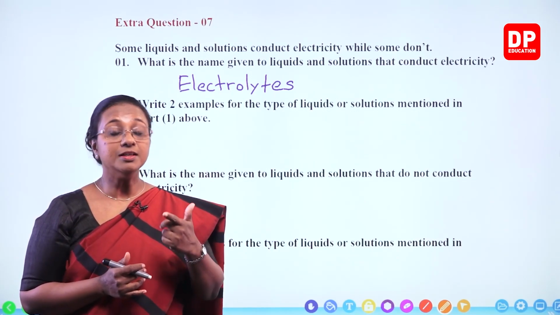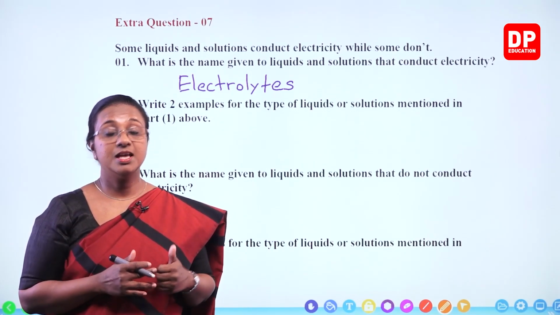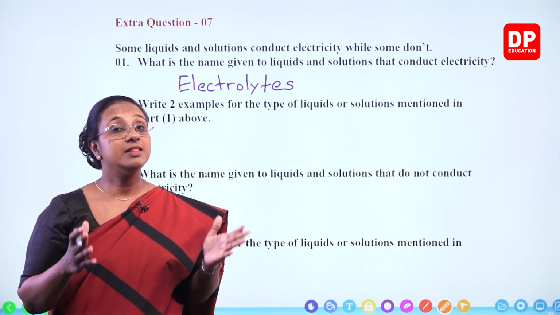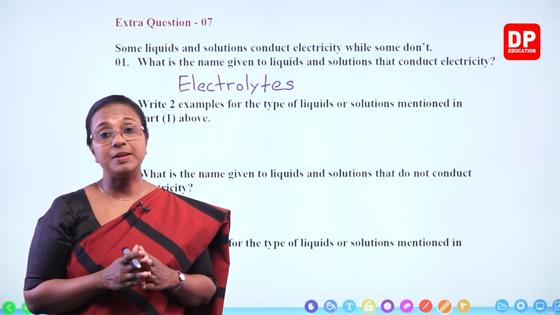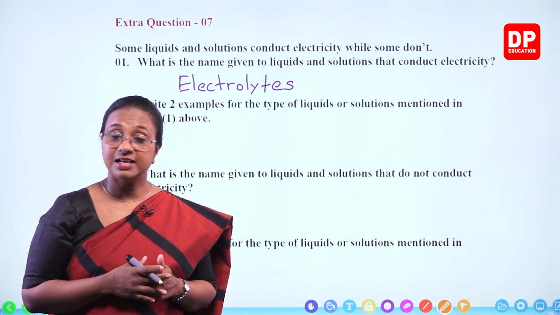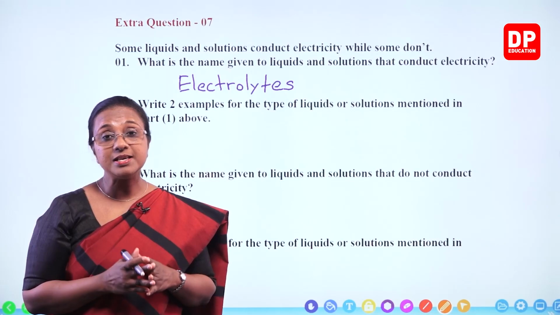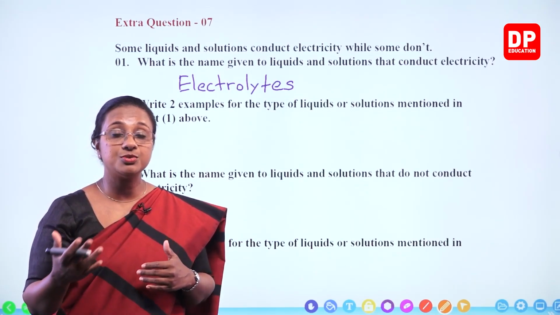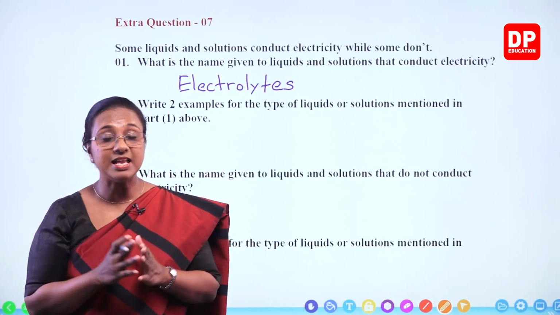Then we have the acids. Dilute sulfuric acid, dilute hydrochloric acid. They dissociate completely, so there are mobile ions. Acids conduct electricity. Then there are bases. NaOH aqueous, NaOH solution where it dissociates into Na+ and OH-.